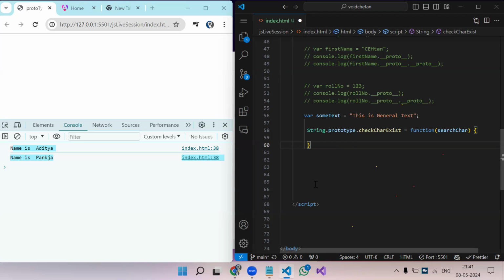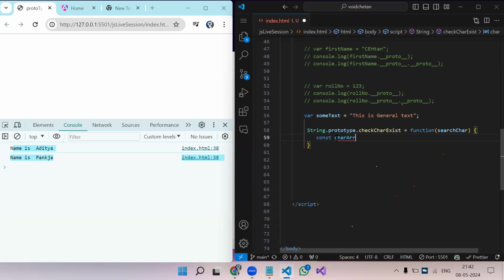So first, whatever value we get, whenever you are writing like this, whatever the value is before the dot, you can access it through this. So now here I'm creating a constant, let's say charArray, that will make more sense.